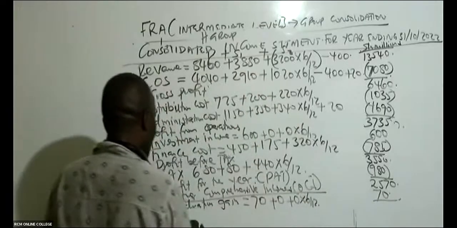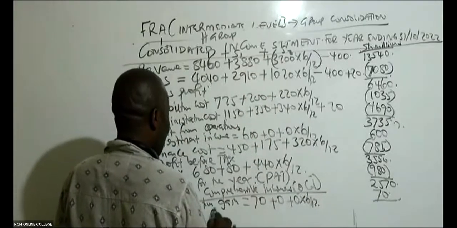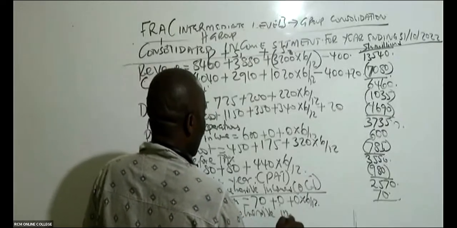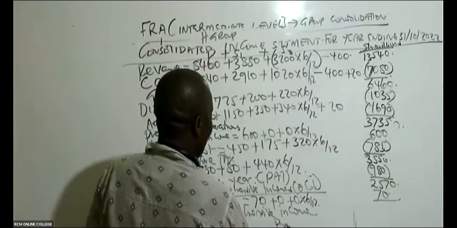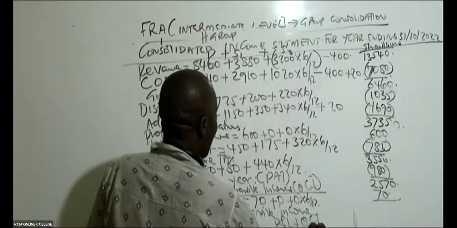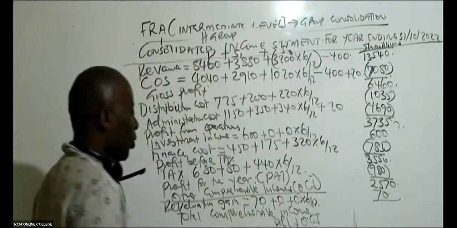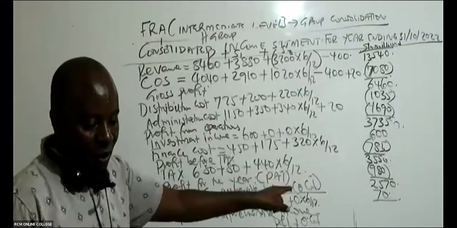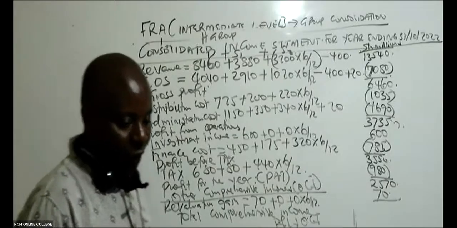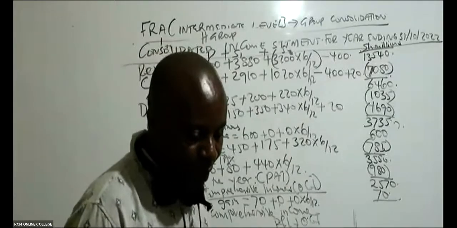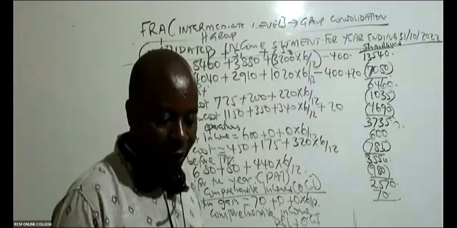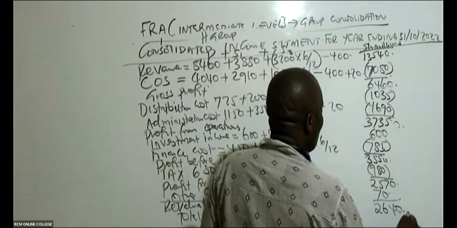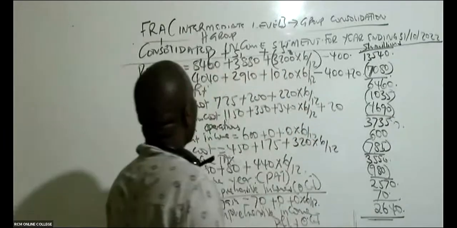So now we have the total comprehensive incomes, which basically is our P&L plus the OCI. You take that 2570 plus 70, which will end up giving us what figure? 2640.